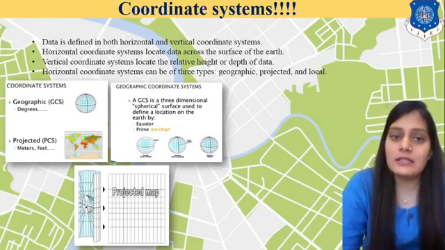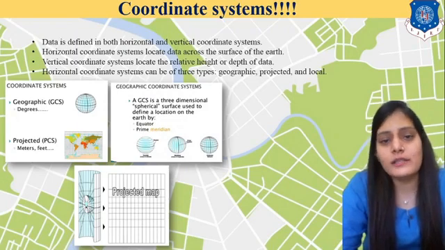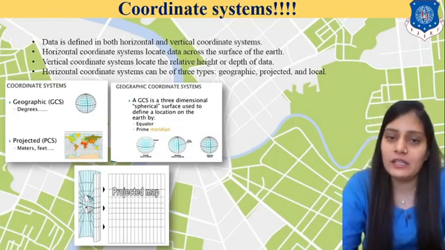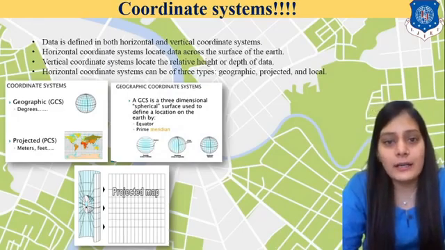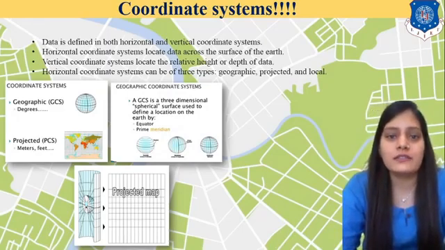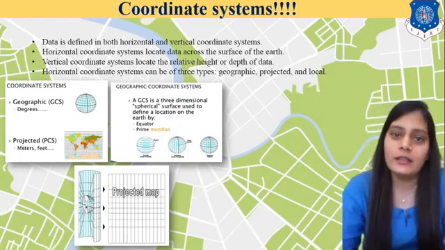What is vertical surface data? Vertical surface data will always give us a height or the depth of anything we require. That is the vertical data. But what is horizontal data? The accurate data on the earth's surface can be gained by horizontal data.